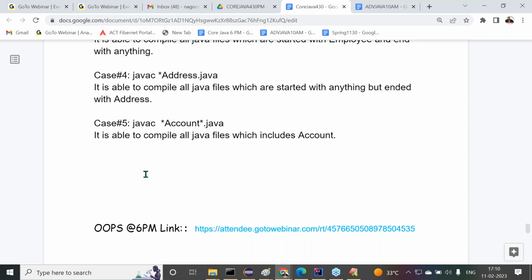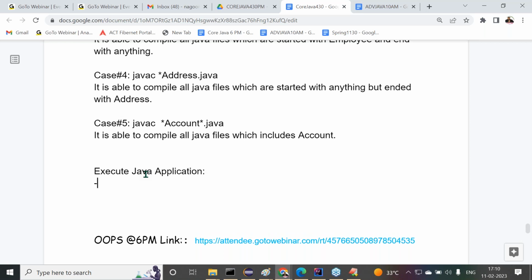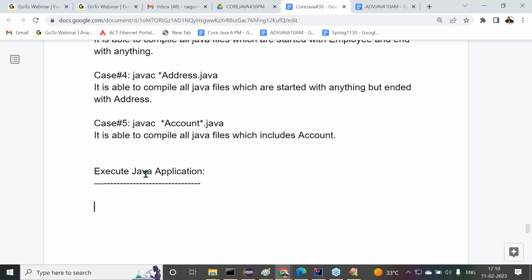Now, after completion of compilation, in the steps to prepare the first application, the next one is the execution process. After understanding the compilation, now execution. So the next one I'm telling you is: execute Java application.